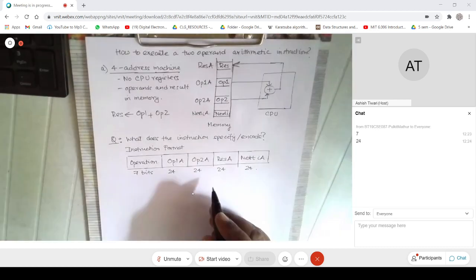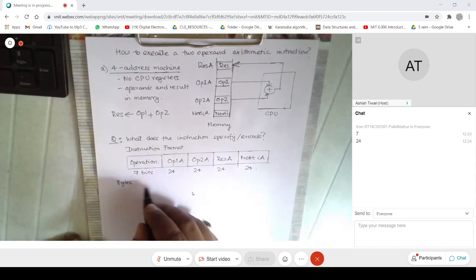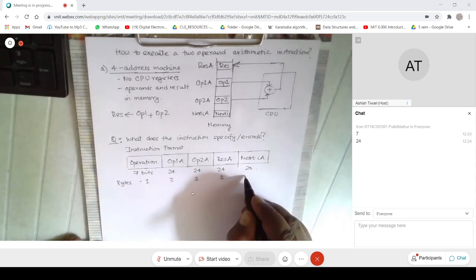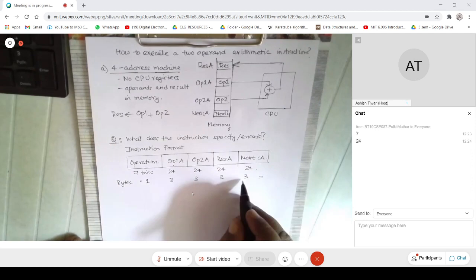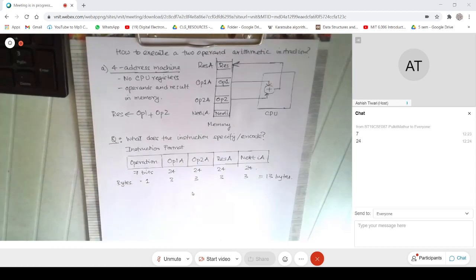So this is all in bits. If I wanted to do it in bytes, this would be approximately 1 byte, and 3 and 3 and 3 and 3. So that makes this 3 into 4 is 12 plus 1. You can do the calculation in bits also, right?